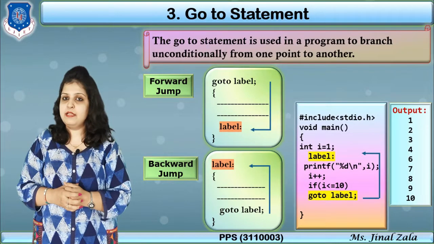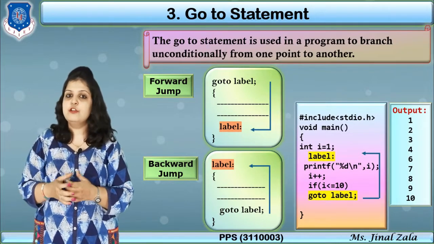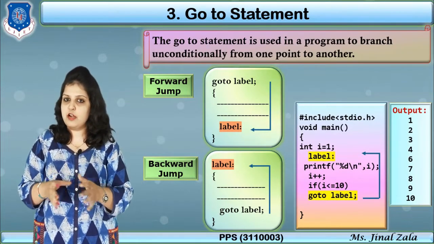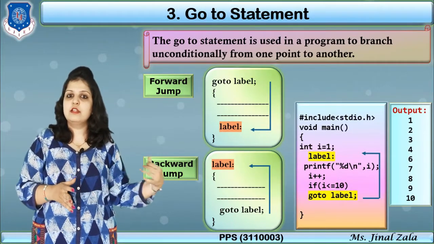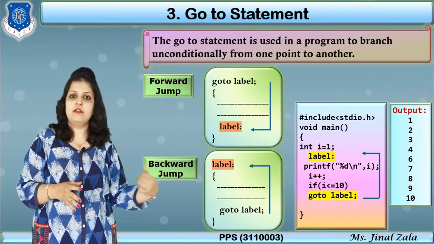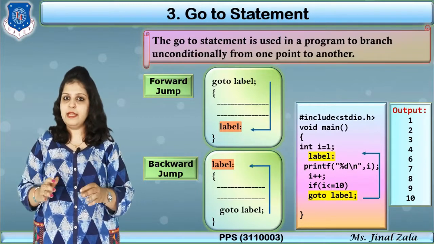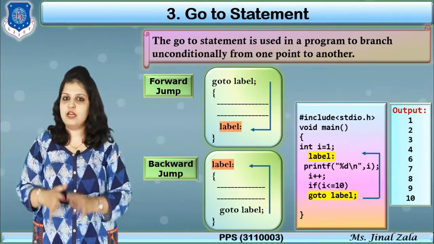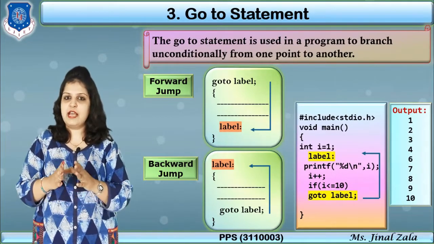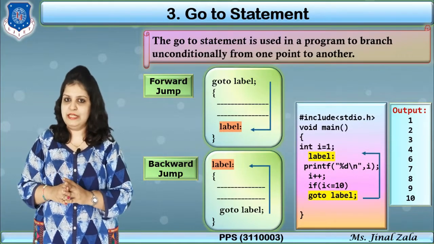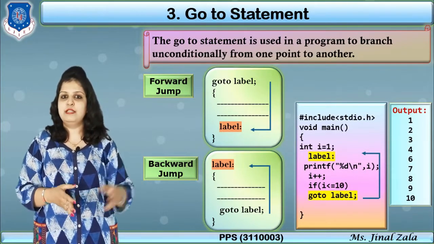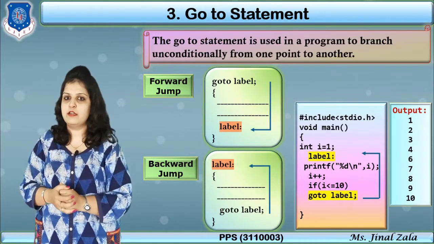But now i plus plus and i becomes 11. So 11 less than or equal to 10, our condition is false. So in that case goto label will not execute and our control goes to the next statement. Program execution will stop here and our output is 1 to 10 numbers.